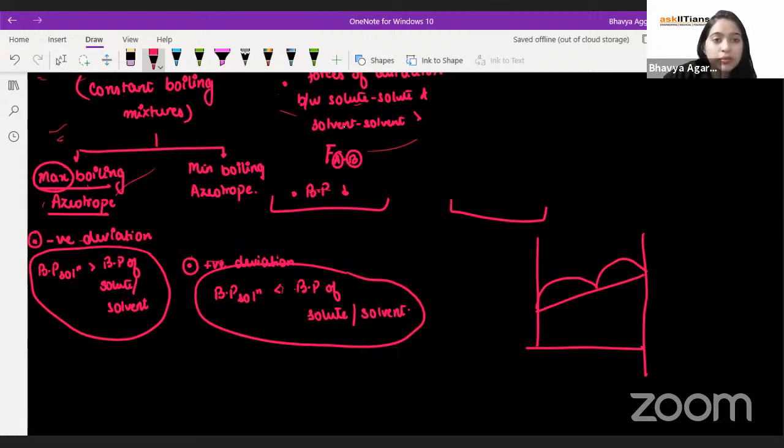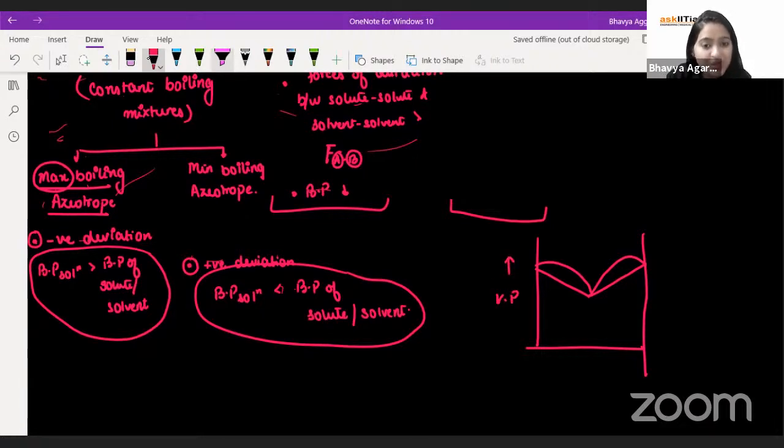Okay, for example, I have a graph like this, where this is representing the vapor pressure.